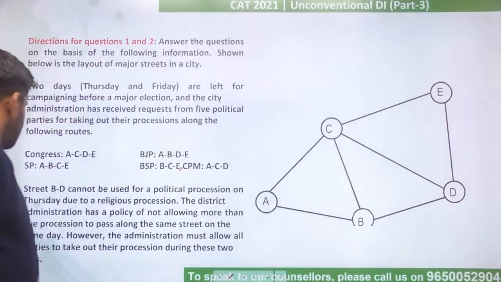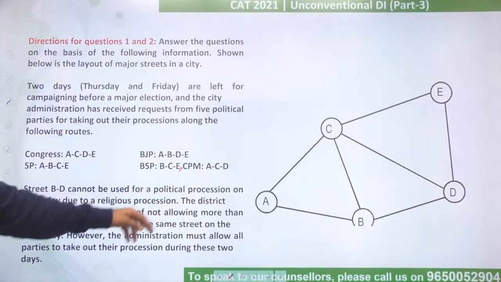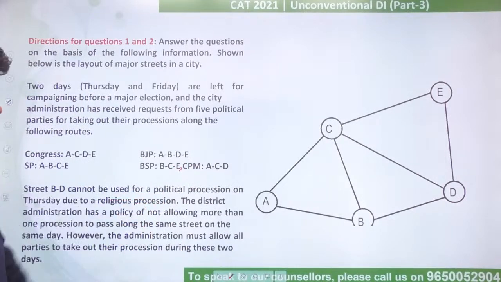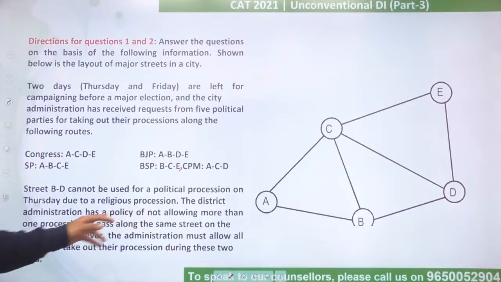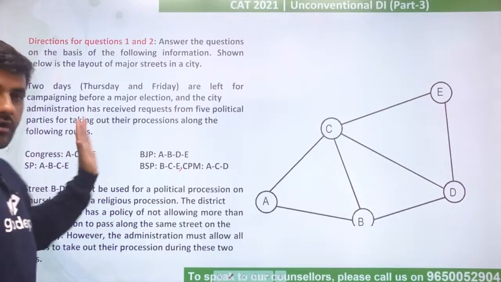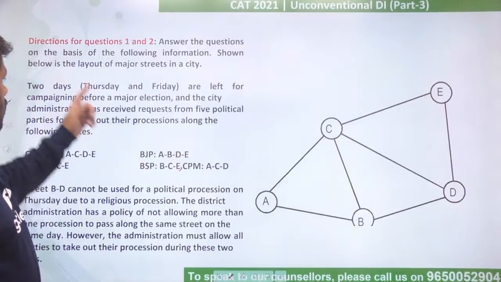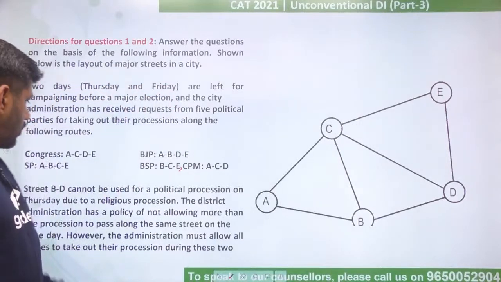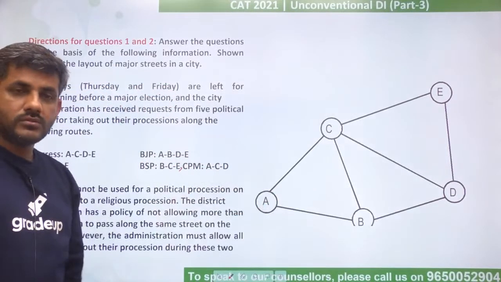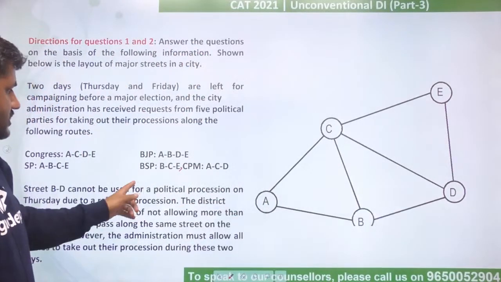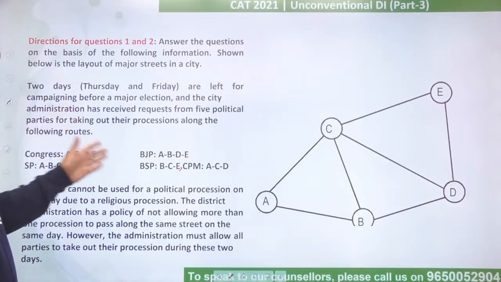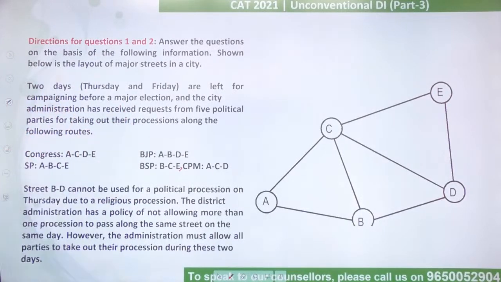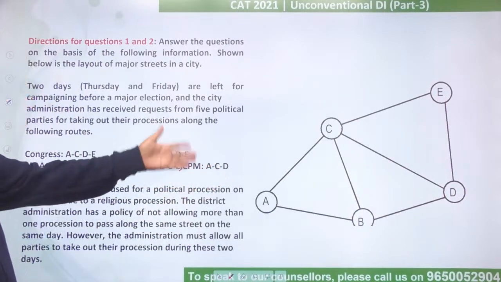Okay. Now, street BD cannot be used for political procession on Thursday due to a religious procession. The district administration has a policy of not allowing more than one procession to pass along the same street on the same day. However, they must allow all parties to take out their procession. So they all must take out their procession on either Thursday or Friday. On Thursday, BD road cannot be used. The others can be used, and all of them have to go. Right? So we have Congress, BJP, SP, BSP and CPM. इन सभी के लिए हम लोगों को टाइम भी देना है.